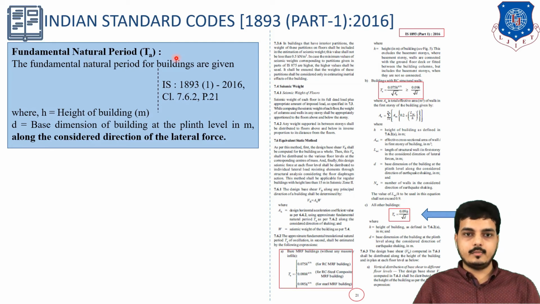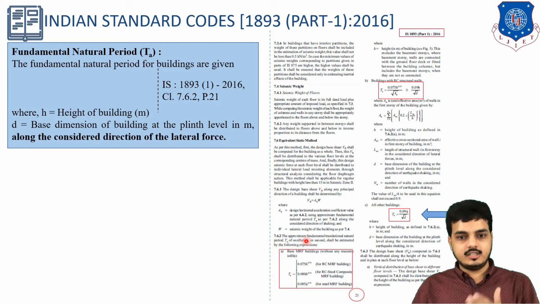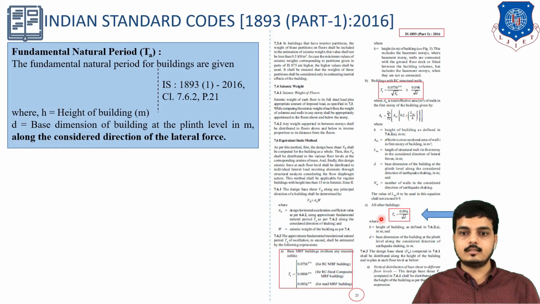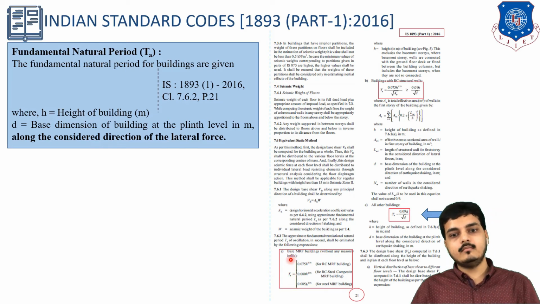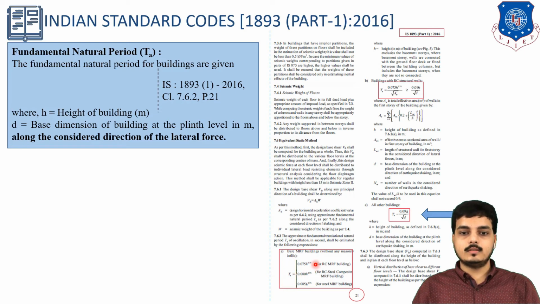So this is the fundamental natural period, and how it has to be found out. Look, it is given on page number 21. For finding out the natural period, there are 3 different formulas. This one is for the bare moment resisting frame. MRF is nothing but moment resisting frame without infill wall. If there is no infill wall, it is a bare frame, and then we use this value for T, 0.075 H raised to 0.75. So for RC MRF, RC steel, and for steel MRF building, a different formula is given.